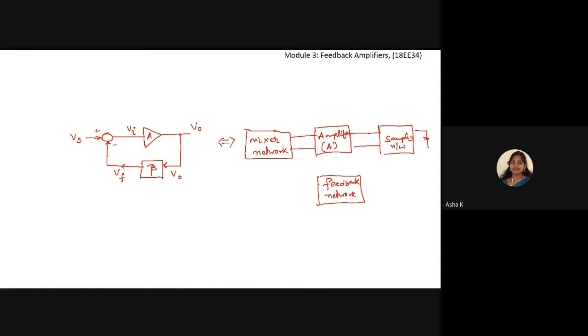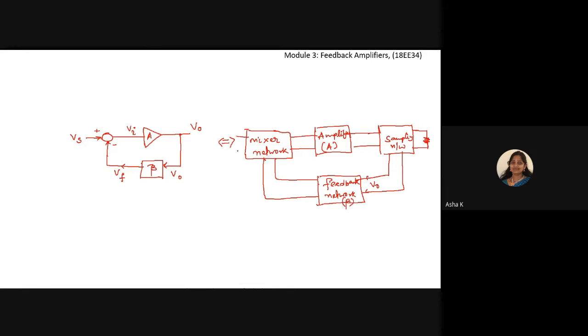We'll have a load resistance here, which is connected, and a portion of this is connected to the feedback network. This is your output voltage Vo. The output of the feedback network, which has the feedback factor beta, is connected to the mixer network.